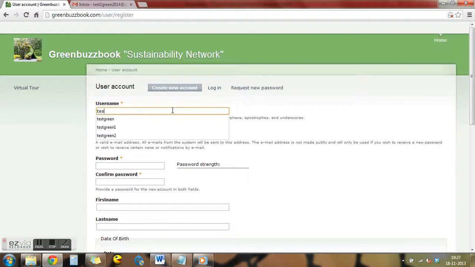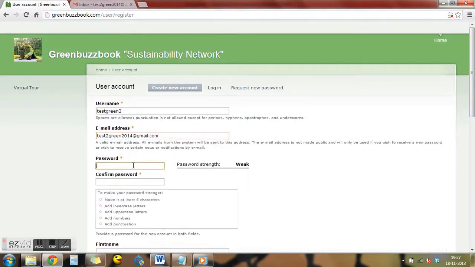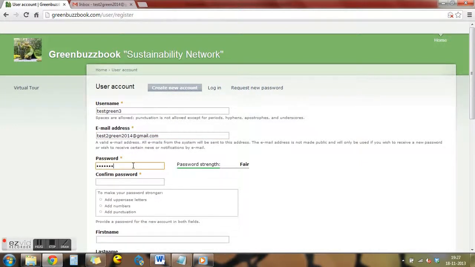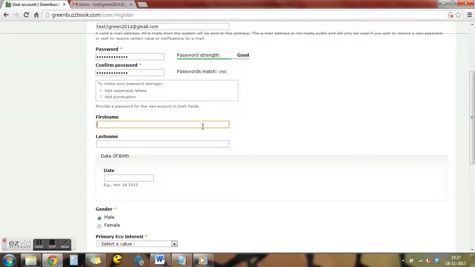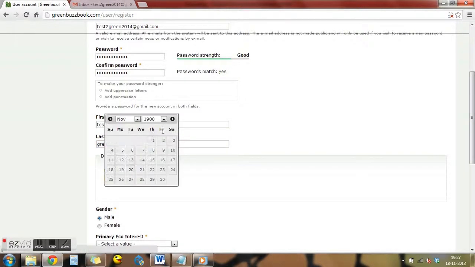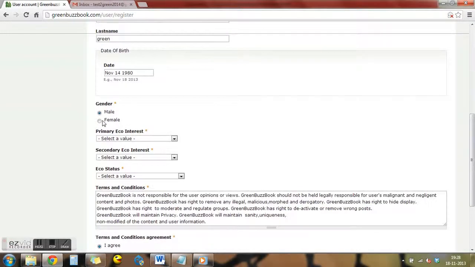So let me have a username, email address. So let me get the email address and password. Again, the password again. So first name, last name, okay, then the date of birth, okay. Coming down, we have gender.